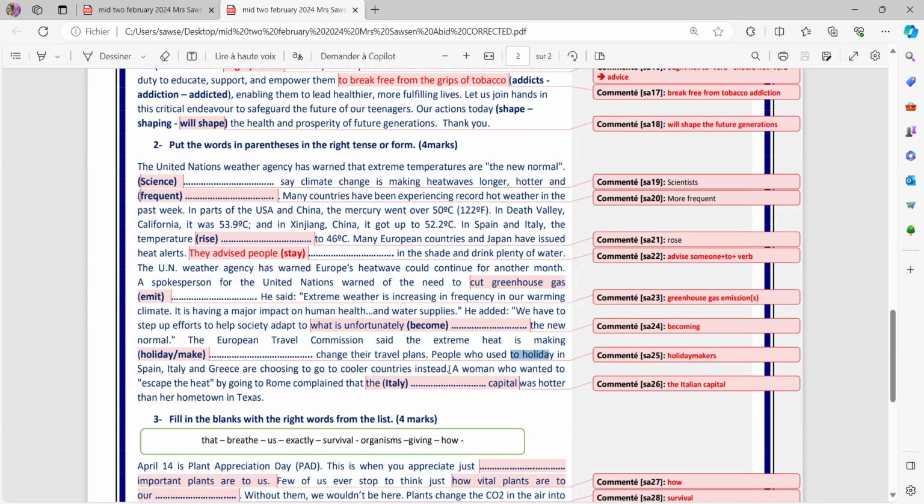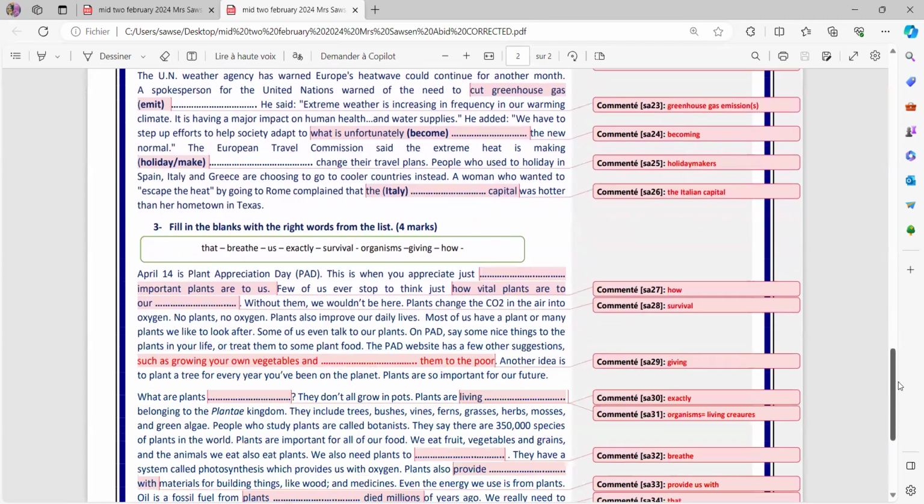A woman who wanted to escape the heat by going to Rome complained that... and Italy is a country, please remember, capitalized countries and nationalities. And here we're talking about the Italian capital. Italian, please, capital I, and termination, it's IAN. The Italian capital was hotter than her hometown in Texas. That was task number 2.